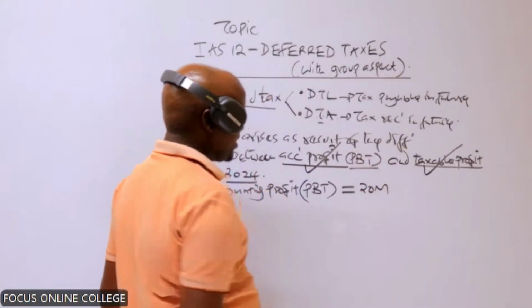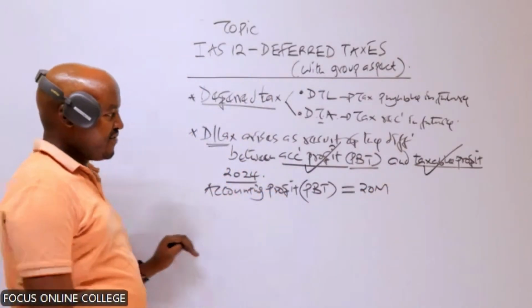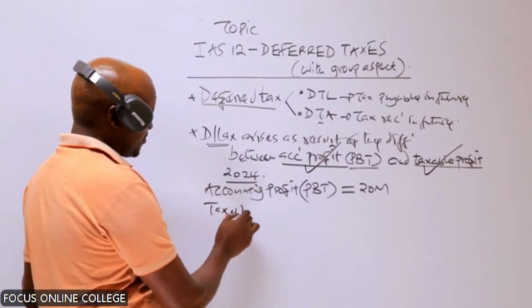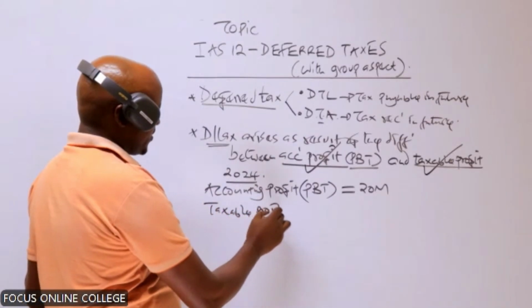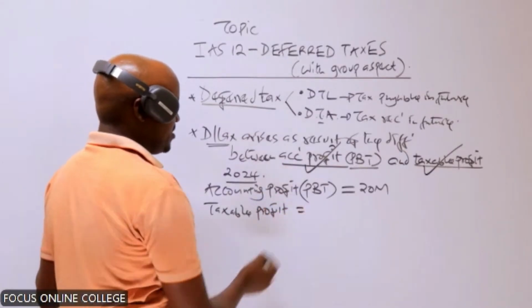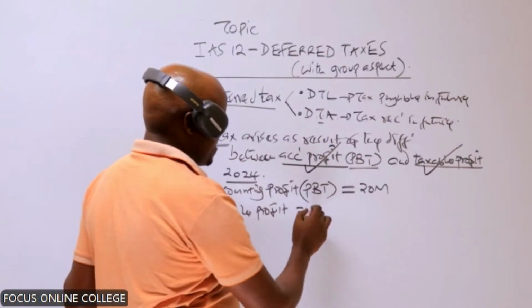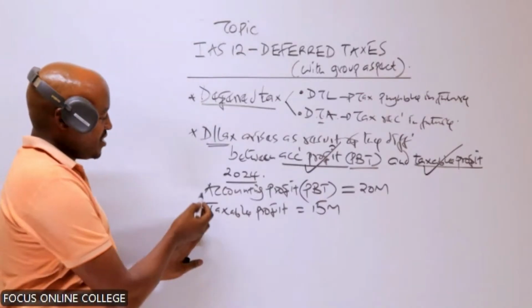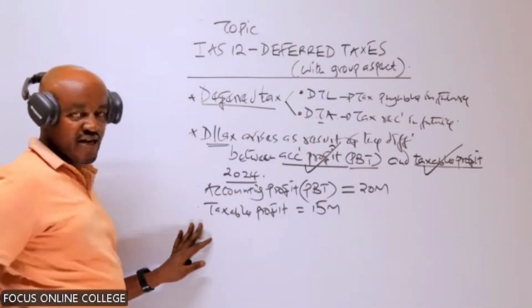On the other hand, we are told the taxable profit of the company during this year is maybe something like 15 million. First of all, you can see the accounting profit and taxable profit are different.